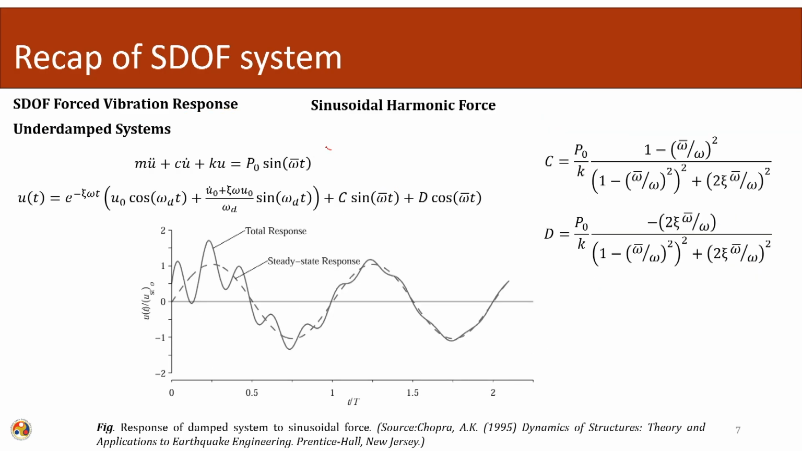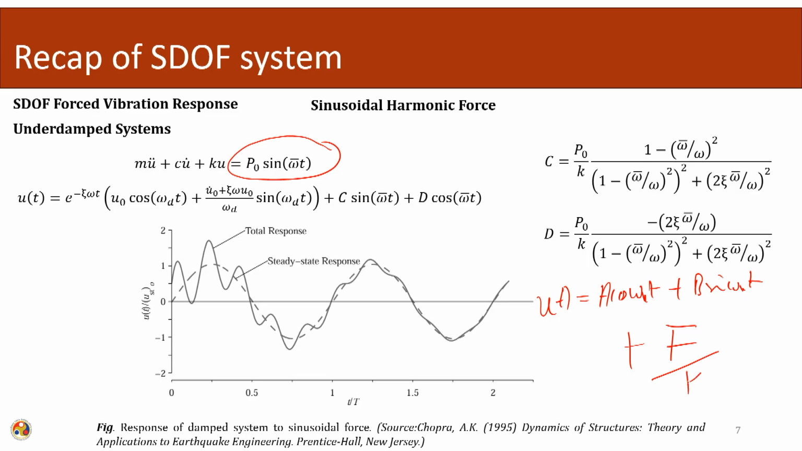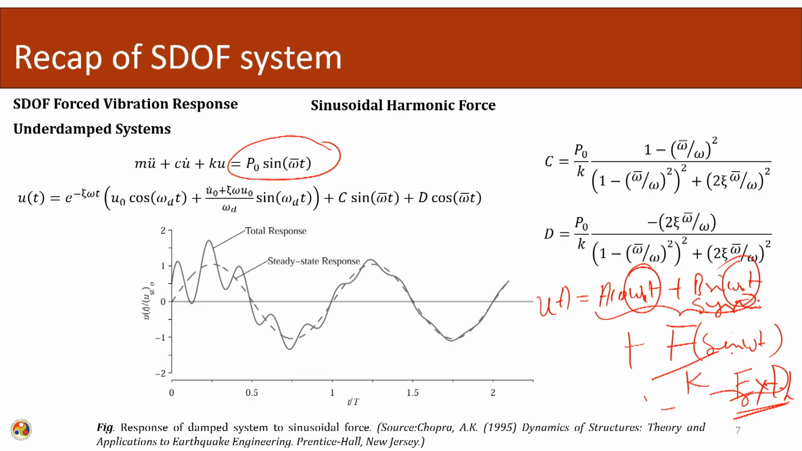So, if the sinusoidal loading is there, the total response, as we said earlier, will comprise of two parts added together. There will be a signature depending upon the nature of the system, and there will be a signature depending upon the nature of the external loading. So, this is the external loading nature, and this is the nature of the system. So, it will have two frequencies, omega n of the system and omega of the external applied loading.